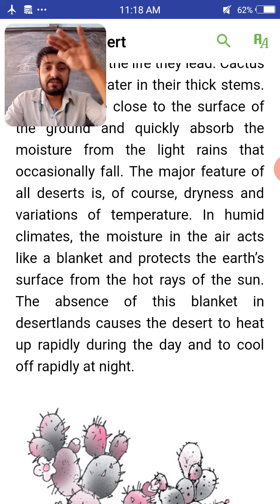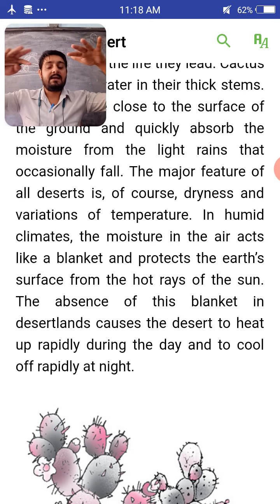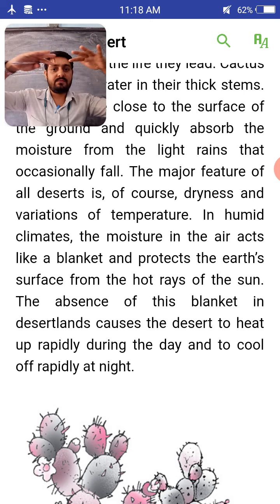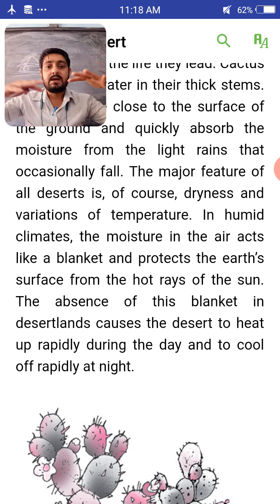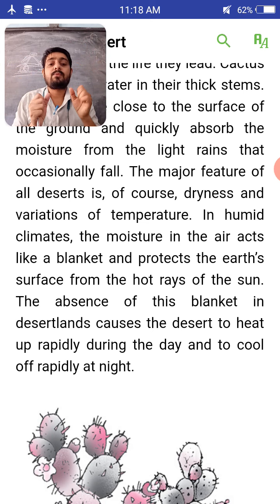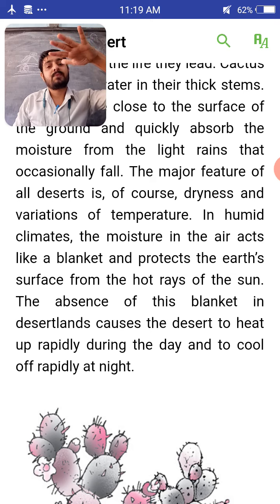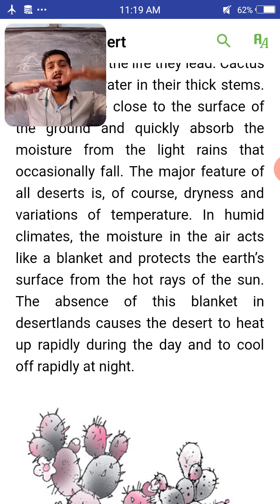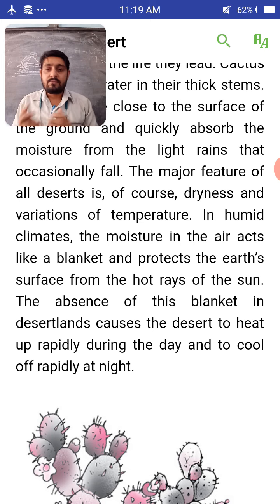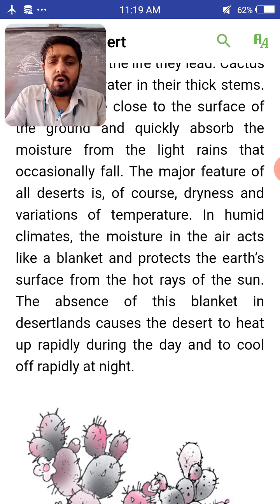So the moisture in the air acts like a blanket, and that protects the earth's surface from the hot rays of the sun.